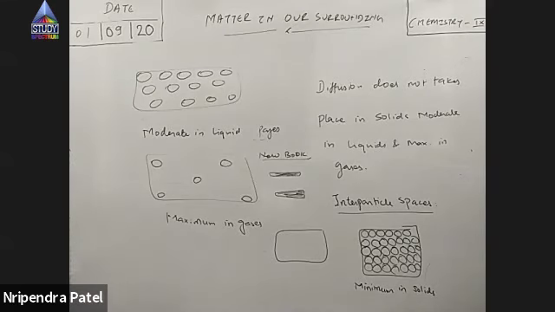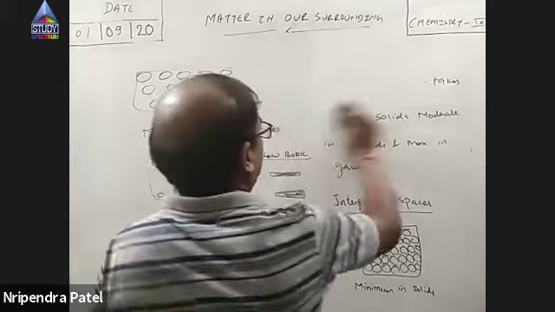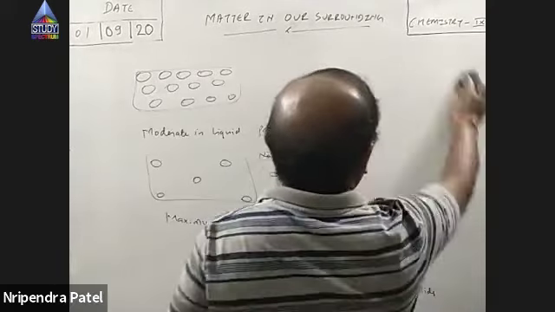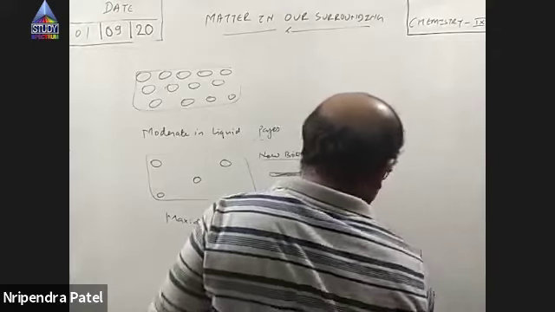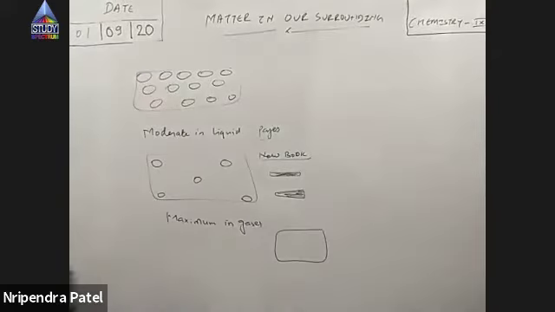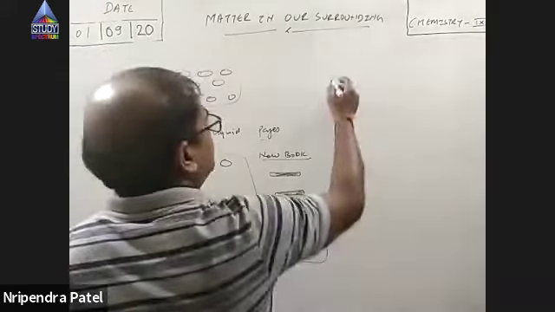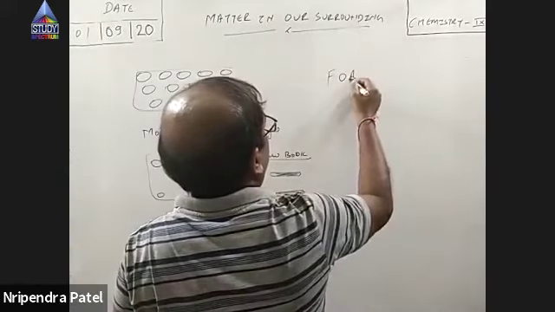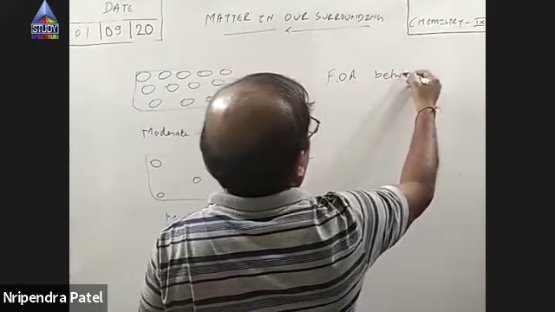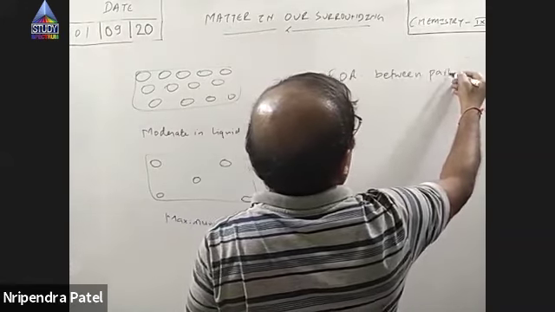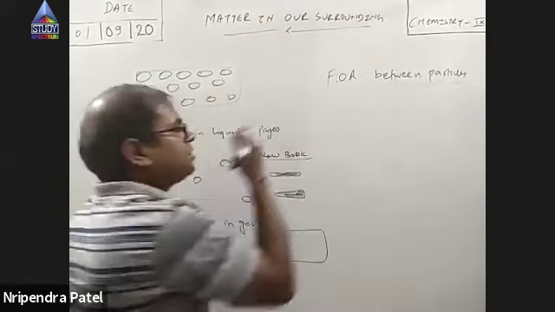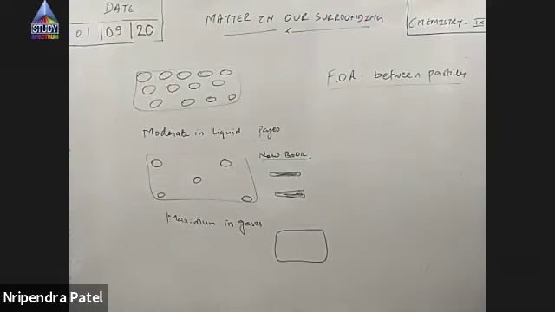Now, next very important point, force of attraction between the particles. Force of attraction between particles depends on what? It depends on the space, the distance between them.